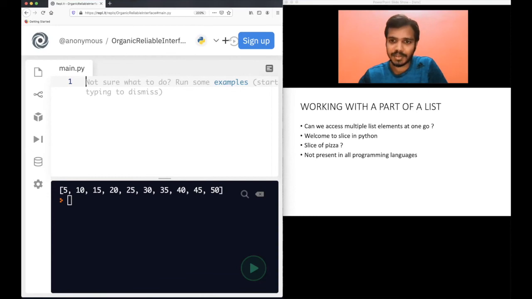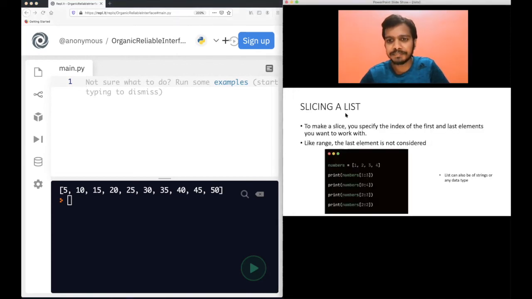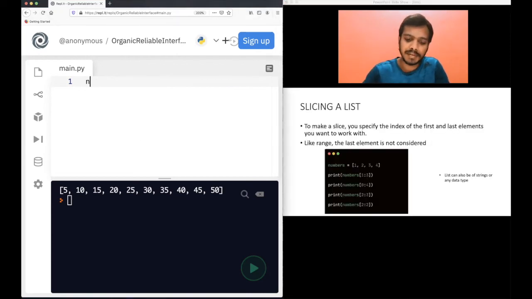Of course, we have the concept of slice in Python. Slice is a very powerful concept in Python. It's not there in many other programming languages. What is the meaning of slice? Slice of pizza, right? You divide the pizza into equal or unequal parts. Similarly, here also you can divide the list and print multiple elements at one time. I will show you how. This is not present in all the programming languages. Leave the theory, come to some programming.